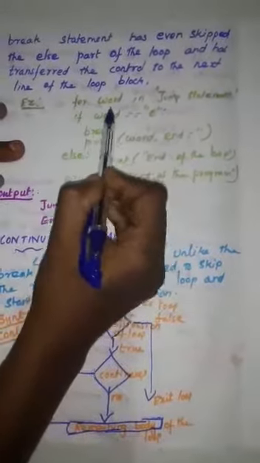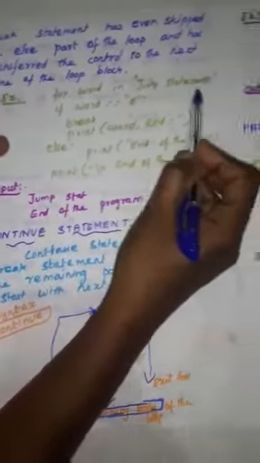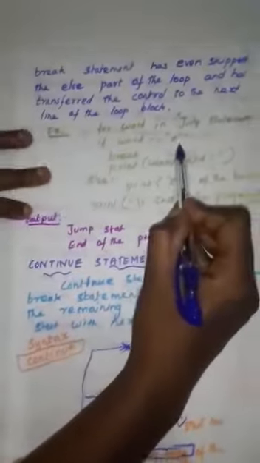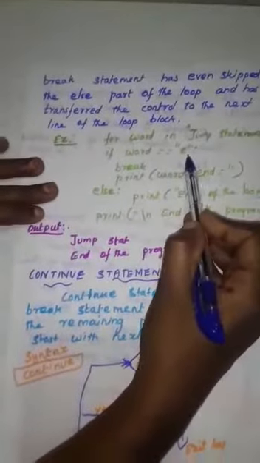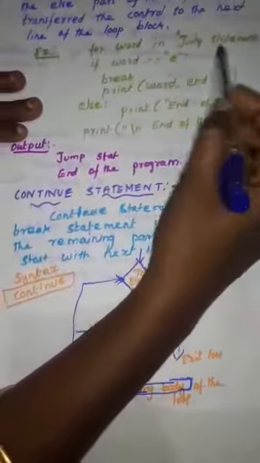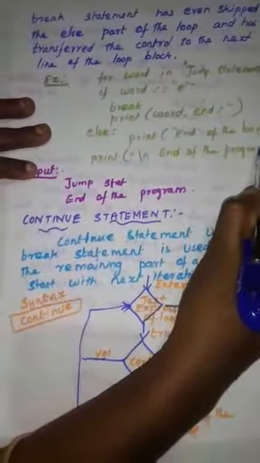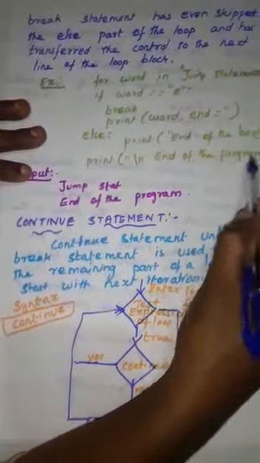Let us see here: for word in "jump statement": if word == "e": break; print(word, end=""); else: print("end of the loop"). Then print("\nend of the program").